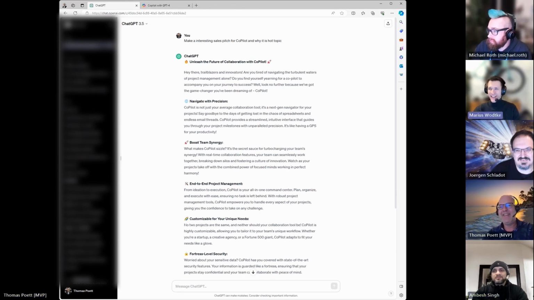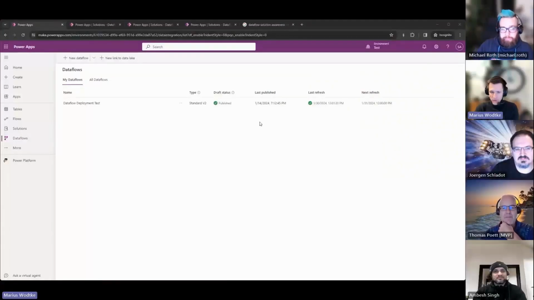Maybe slightly less hot and interesting, but I recently had data flows in my projects, and data flows are pretty interesting, I think, because data flows let you hook up to many data sources, basically the same ones you can access with Power BI, because it's the same technology with Power Query, and then let you import the results into your Dataverse. And data flows, unlike normal Power Automate flows, only the owner can edit them. And Microsoft made a cool feature.